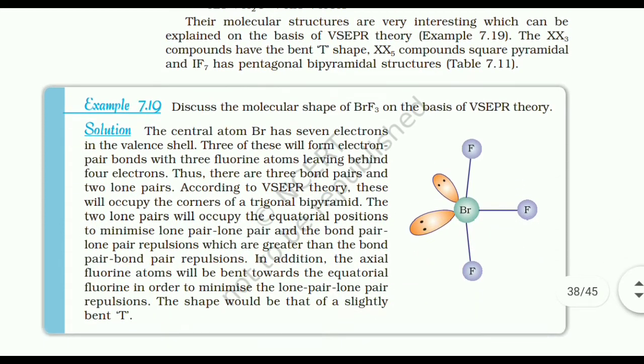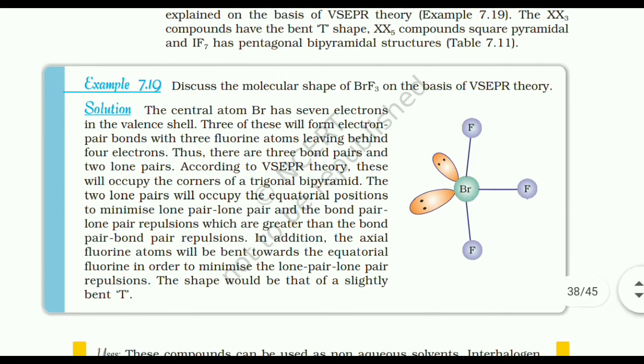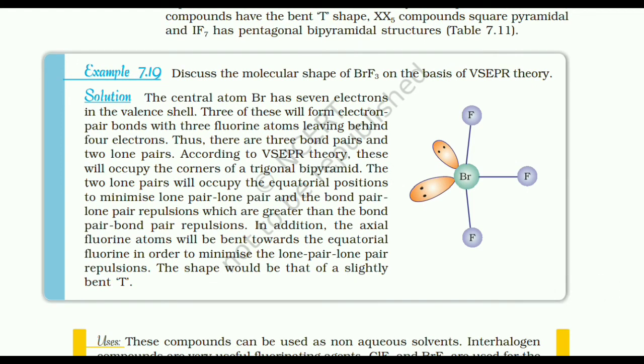Example 7.19 discuss the molecular shape of BrF3 on the basis of VSEPR theory. Solution. The central atom Br has 7 electrons in the valence shell. 3 of these will form electron pair bonds with 3 fluorine atoms, leaving behind the 4 electrons. Thus, there are 3 bond pairs and 2 lone pairs. According to the VSEPR theory, this will occupy the corners of the trigonal bipyramidal.